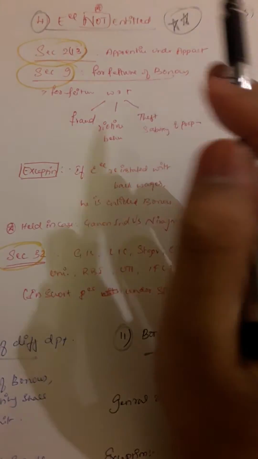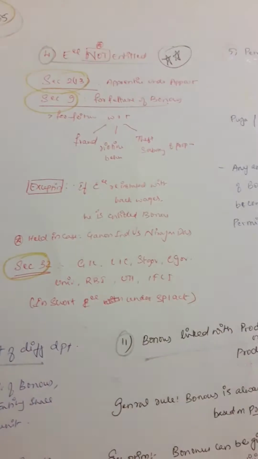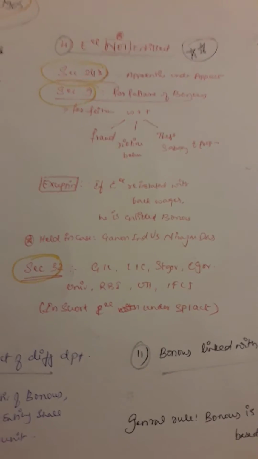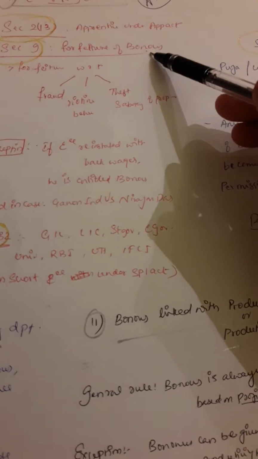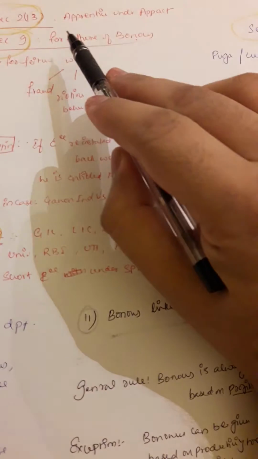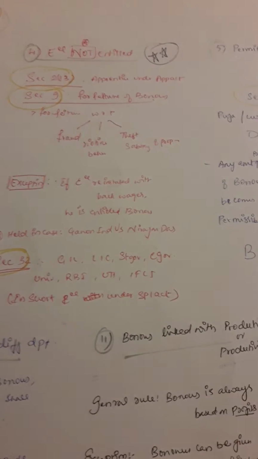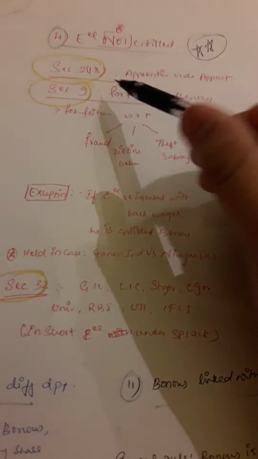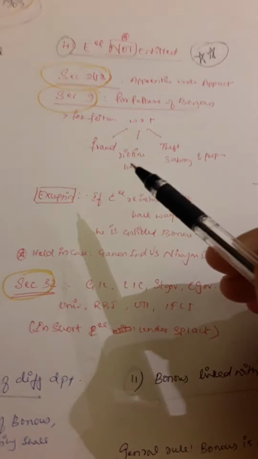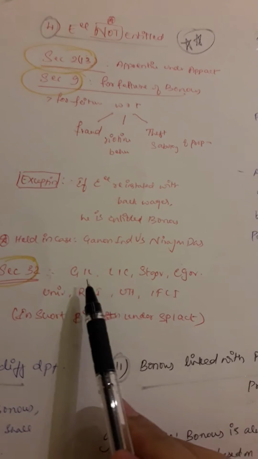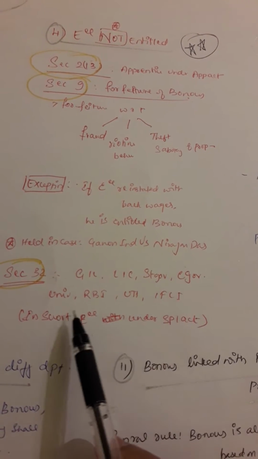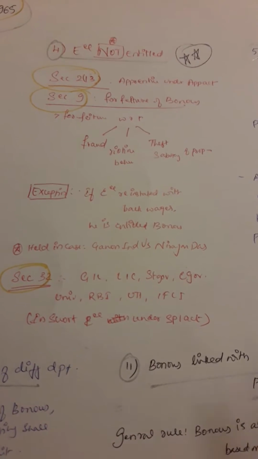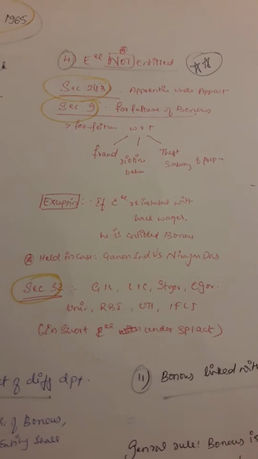Apprentices under the Apprentices Act. Okay, leave that. Apprentice people, if they give nothing, they are not entitled. Section 9 people, this is also known as forfeiture of bonus. So when they have done some wrongful act, bonus will be forfeited from them. Forfeited in the sense they won't be getting any bonus, it will be cancelled for them. Section 32 people are all of these LIC people, state government people, central government people. They will be having separate schemes, right? So they won't be coming under the bonus act.